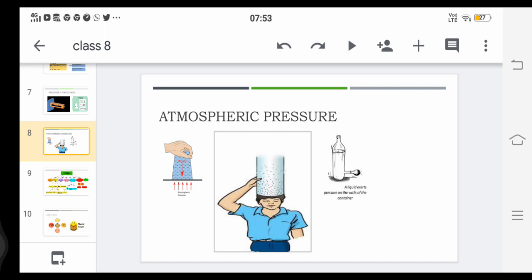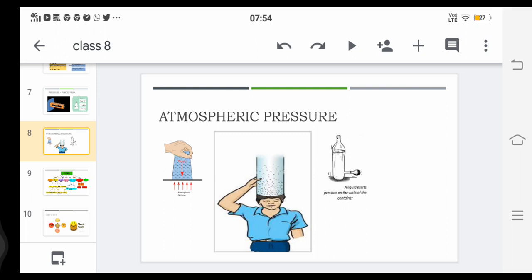Since solids have some weight, we can say that they exert some pressure based on the contact area. There may be a question: do gases and liquids also exert pressure? Yes, of course they do. Solids exert pressure only downward, with the contact area. In the case of liquids and gases, they can exert upward, downward as well as sideward pressures.